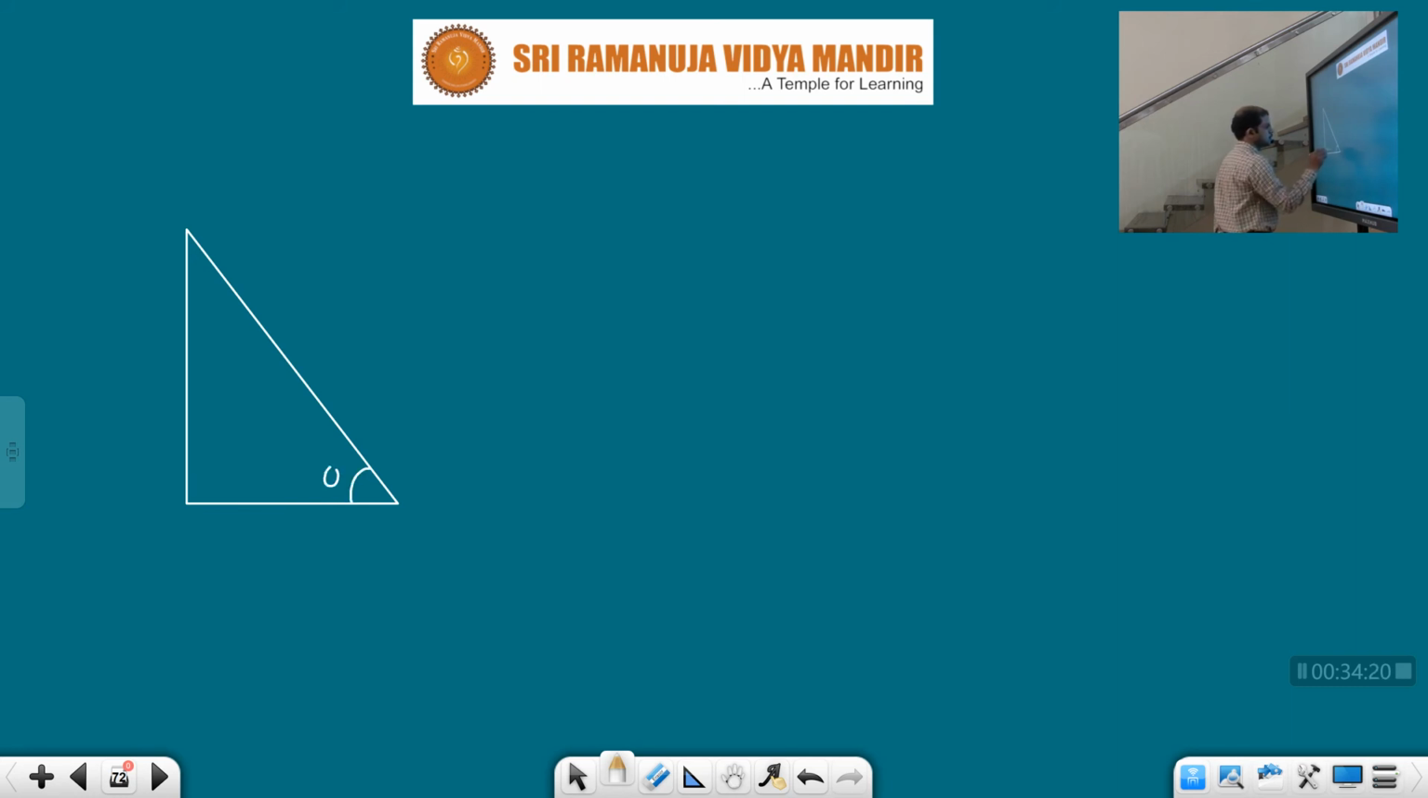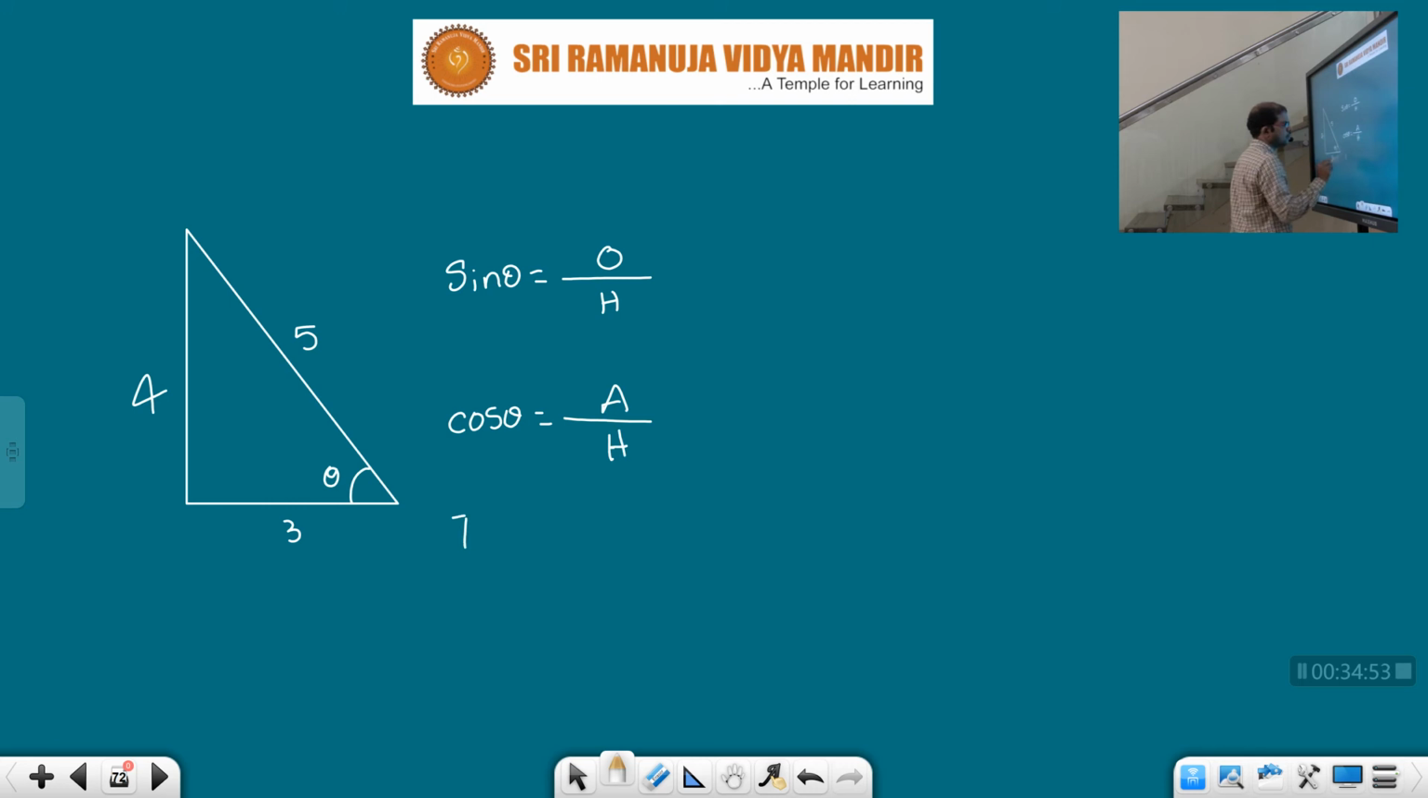And here this is theta, and 5, 3, 4 like previous. So see children, here we need to find sin theta. Sin theta is equal to what? Opposite by hypotenuse. Next, cos theta is equal to adjacent by hypotenuse. Tan theta is equal to opposite by adjacent. So now just replace these values.